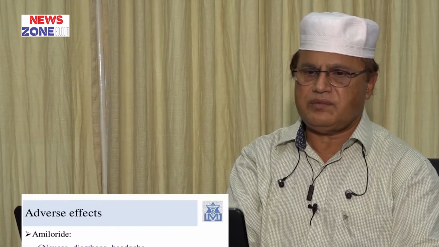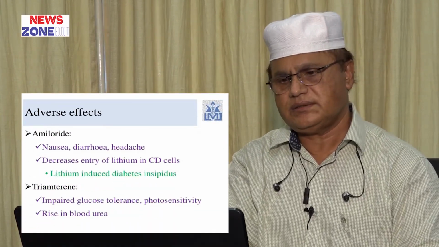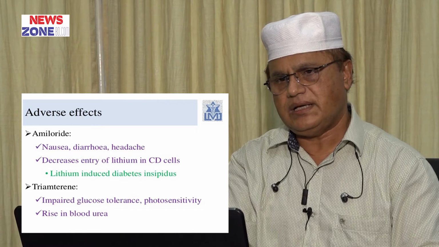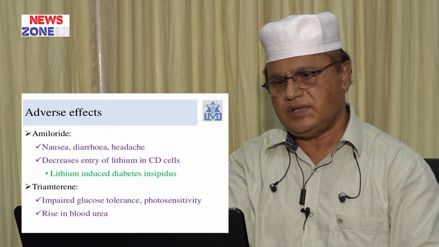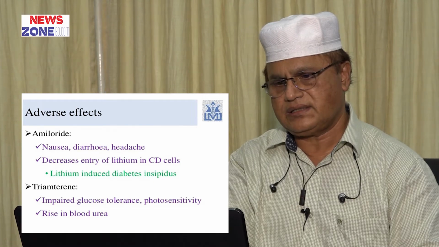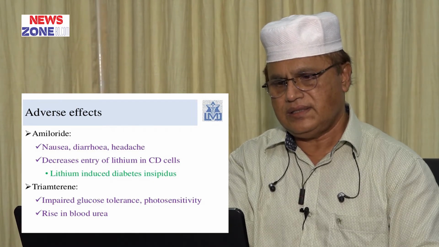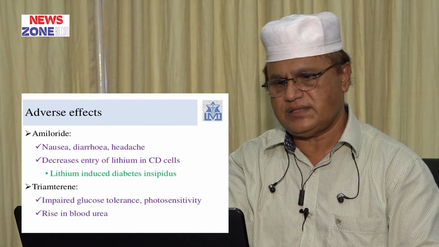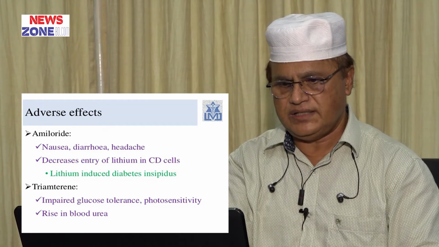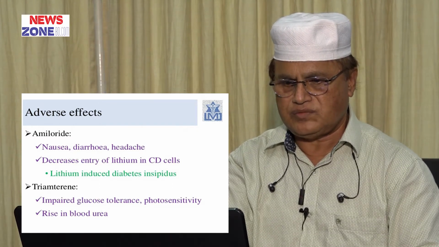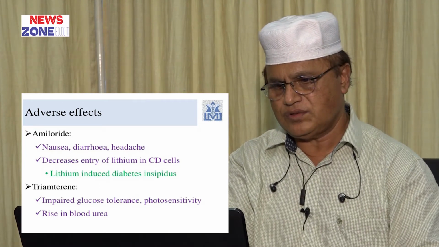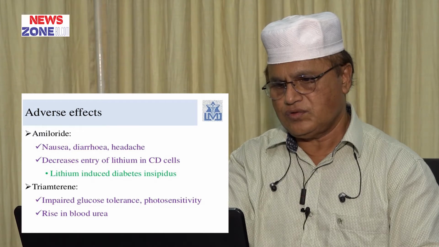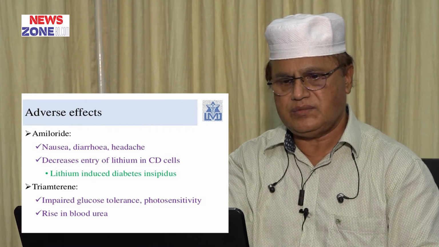Adverse effects of amiloride: nausea, vomiting, diarrhea, headache, decreased entry of lithium in collecting duct cells, lithium induced diabetes insipidus. Triamterene, another potassium sparing diuretic and sodium channel blocker: impaired glucose tolerance, photosensitivity, rise in blood urea.